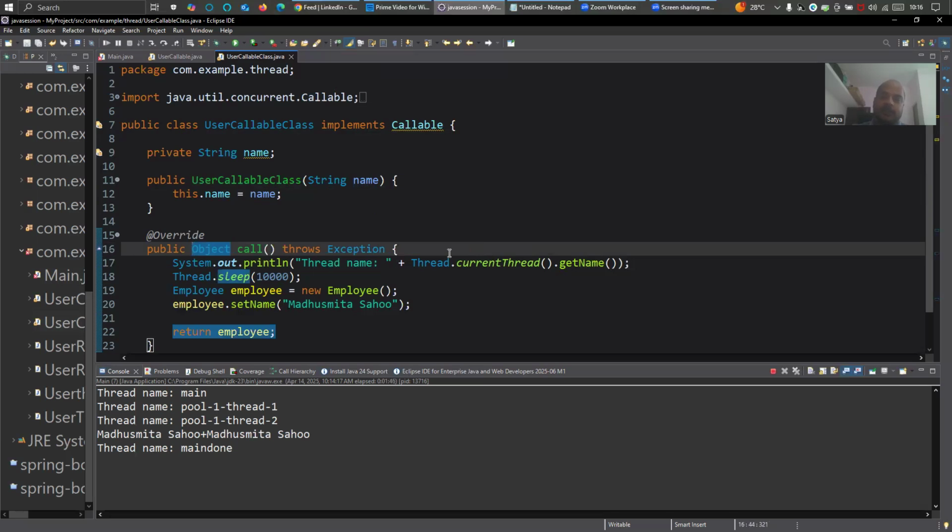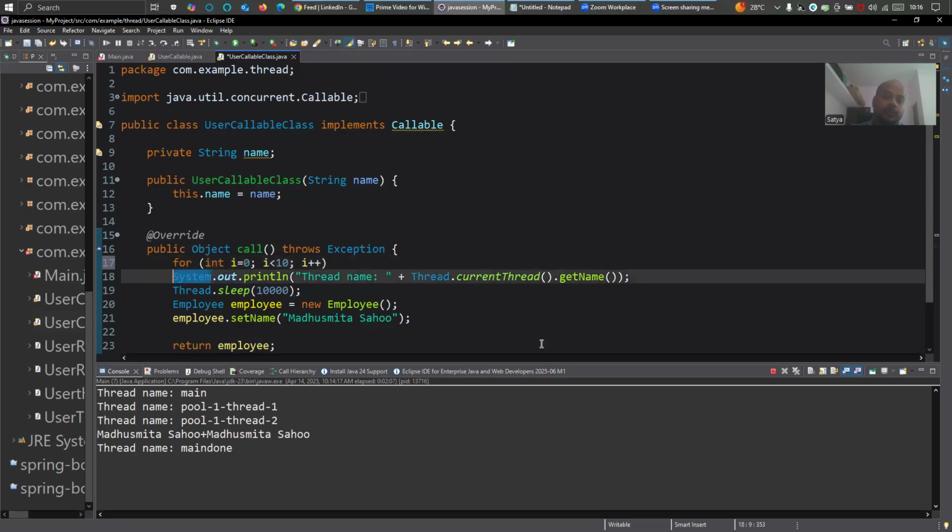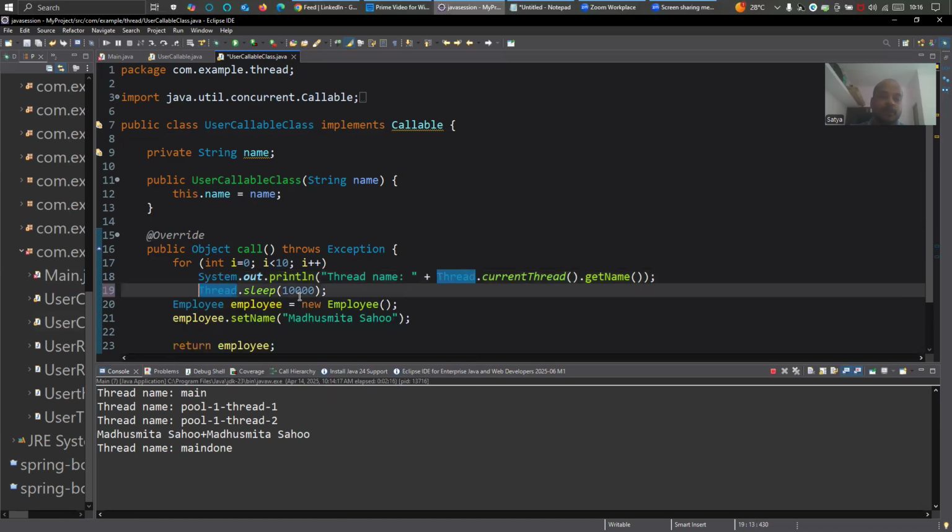I will create here a for loop, with i equal to 0, i less than 10. Let's say I just create a for loop only for this, with a print, and a sleep also.